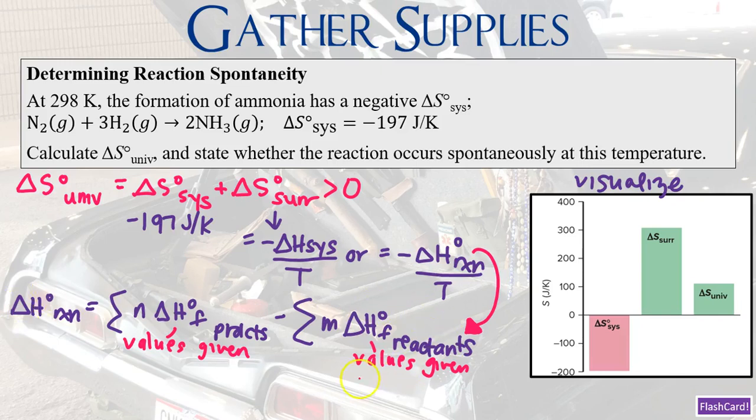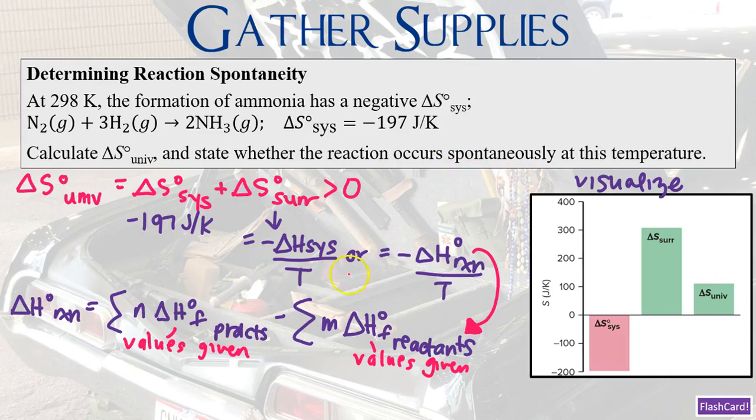Once we have our delta H naught of the reaction value, and then we can use our temperature, we're able to get delta S naught of the surroundings. If we have our value for delta S naught of the surroundings, and we have our value for delta S naught of the system, we then can calculate our value for delta S naught of the universe, which is what the question wants.